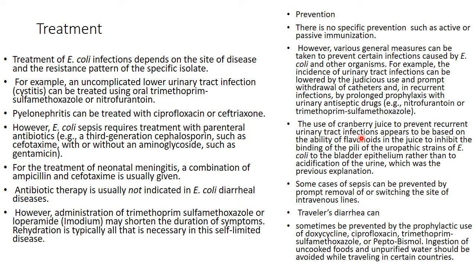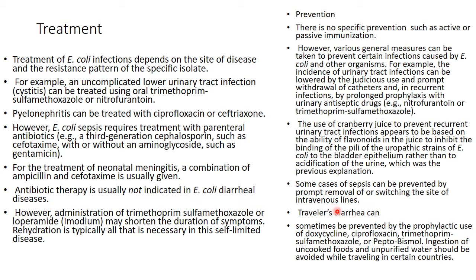You know cranberry juice contains flavonoids. You should give it. Why? Because it inhibits the binding of pili of uropathogenic strains of E. coli to the bladder. And what happens? The E. coli will not bind to the bladder and it will prevent the infection. Some cases of sepsis can be prevented by prompt removal or switching of the site of the intravenous line.